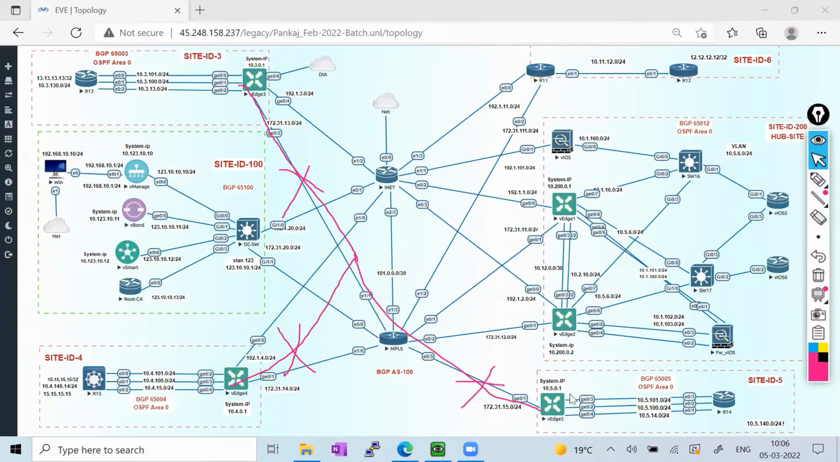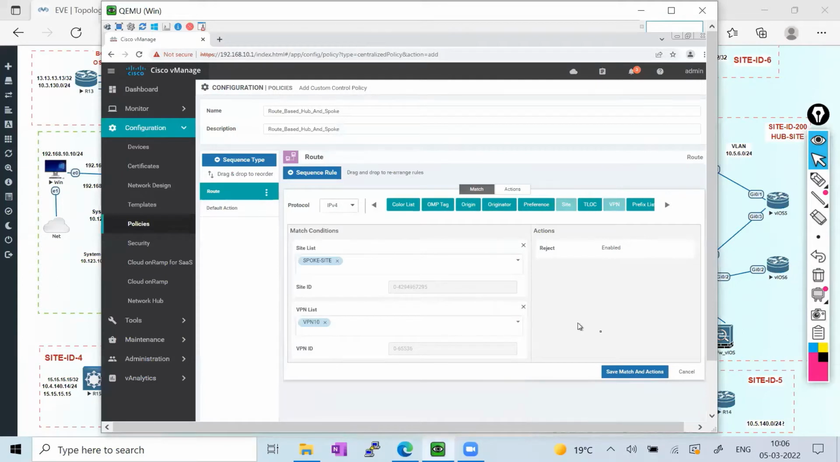In this situation, in our topology, I'll block the communication for VPN 10 and leave the remaining VPNs as they are. If I wanted, I could do it for VPN 20 also, but here I'll select just one VPN, VPN 10. I'm not going to select the other VPN. If I save here, that is going to be the match action. I've just matched the conditions but haven't defined anything in the action. So I've just matched the spoke sites and VPN 10. In the action, I'm going to take reject all the routes. That means if any route is coming from VPN 10 between these sites, just reject all the communication.